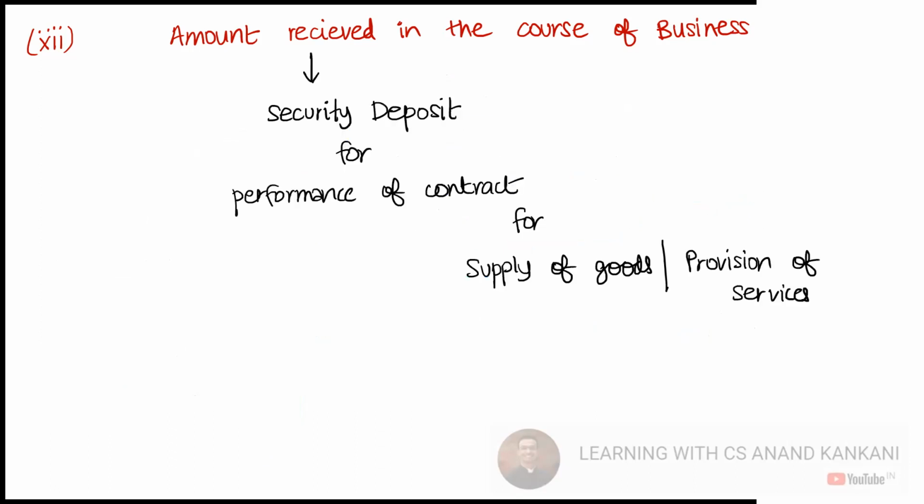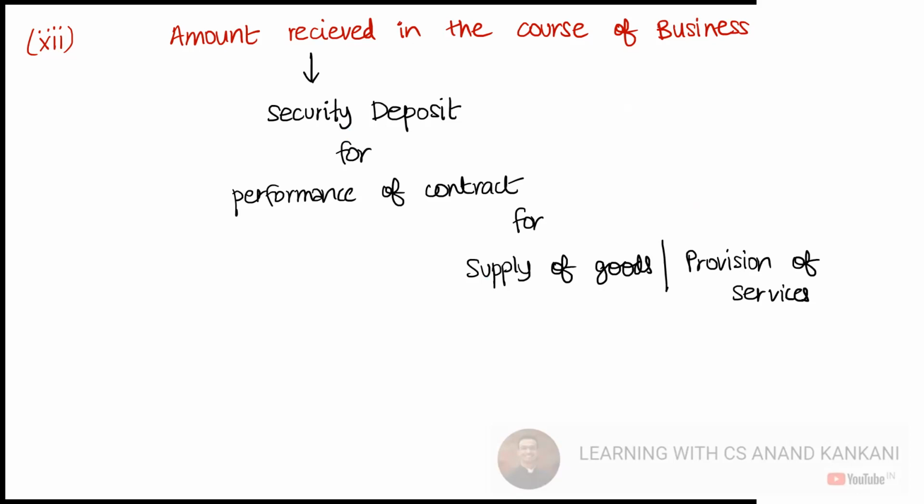Next is when the amount is received by way of a security deposit for the performance of the contract, for the supply of goods or the provision of services. So this is basically again to secure that the specific performance is being done. So that's where again it will not be considered as a deposit. So an amount received as security deposit for the performance of a contract, for supply of goods, or for the provision of services will not be considered as a deposit.